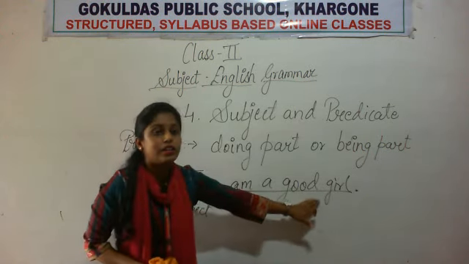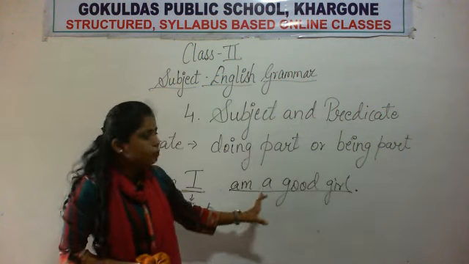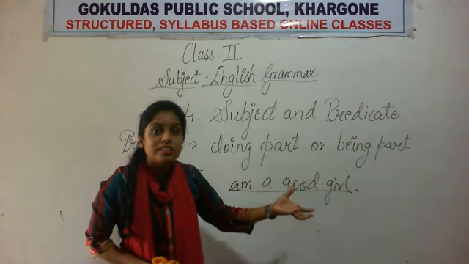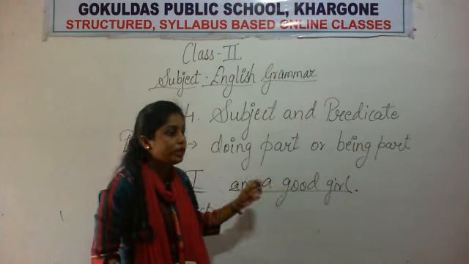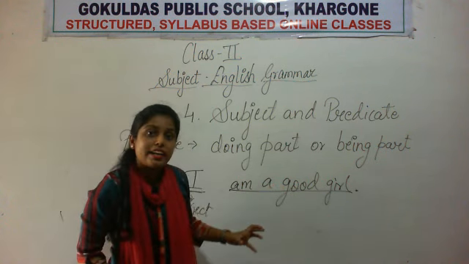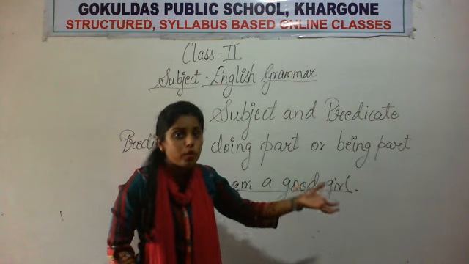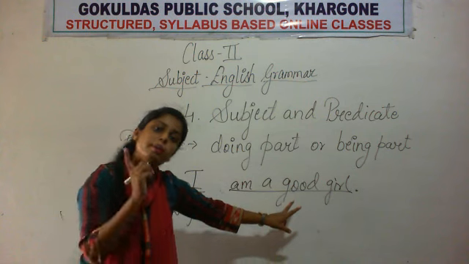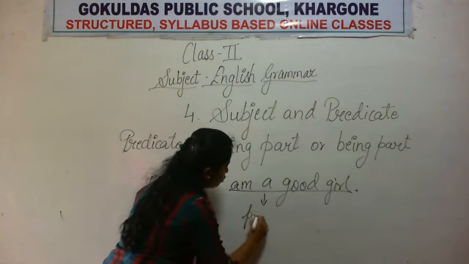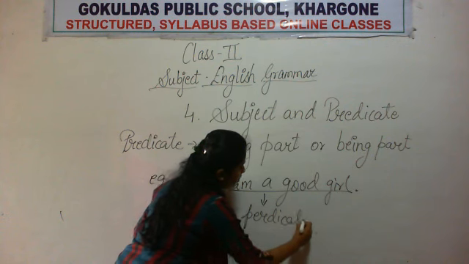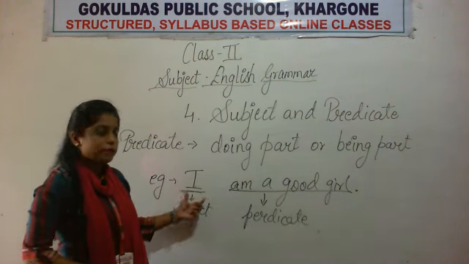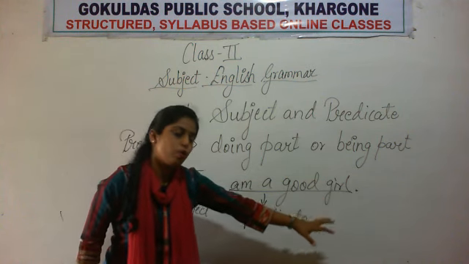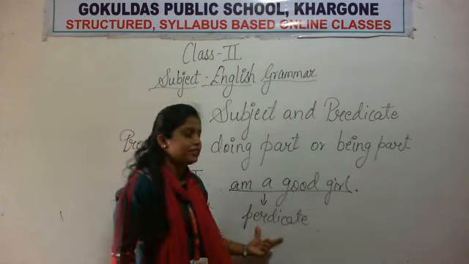Okay, I am a good girl is the being part. Being part means अभी यहाँ हम कुछ कर नहीं रहे, but यहाँ जो है वो बता रहे. Being means होना. In a state of being. Okay, so I am a good girl. मैं एक अच्छी लड़की हूँ. So I am a good girl is the being part of a sentence and that is also the predicate. So except for subject, all the other words in a sentence make the predicate part of a sentence. Okay, so subject is I, am a good girl is the predicate.